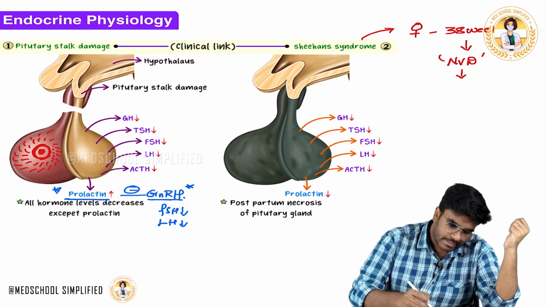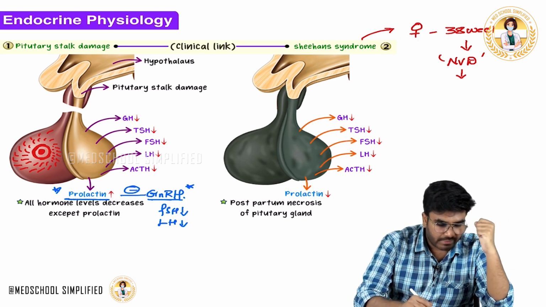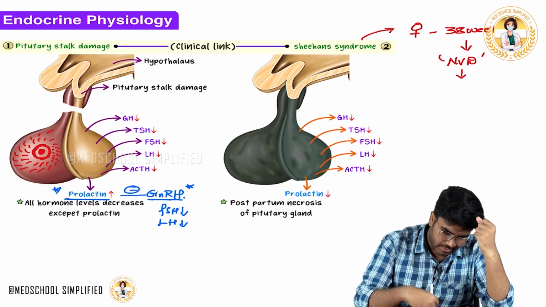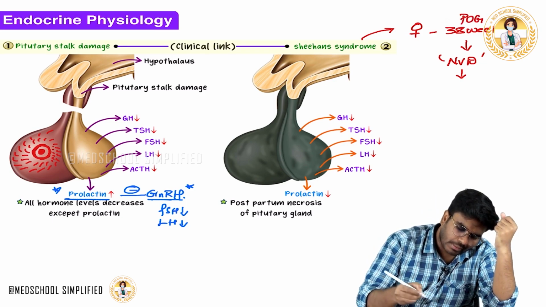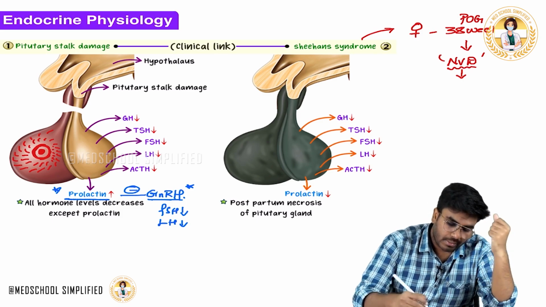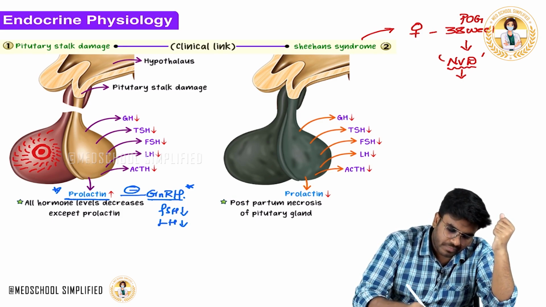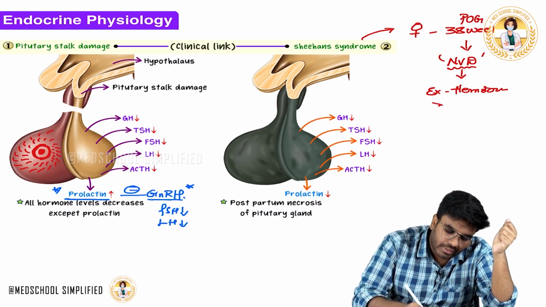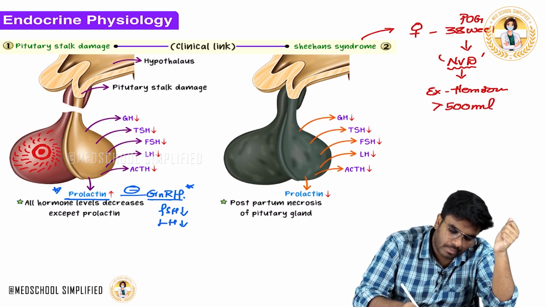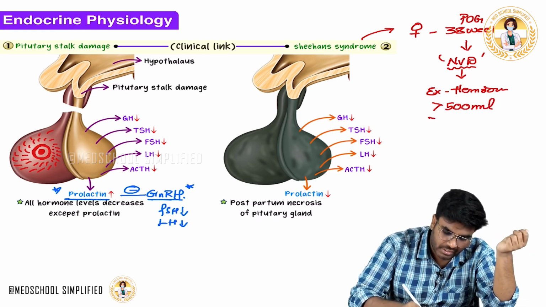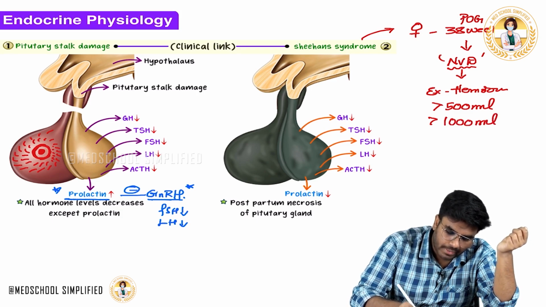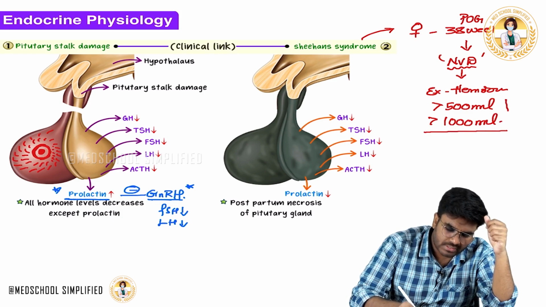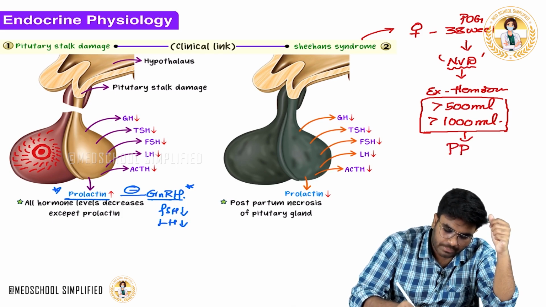So what I am trying to put in your mind is, this female has a period of gestation of 38 weeks. She goes through labor, a normal vaginal delivery. The baby is delivered, and now she goes into excessive hemorrhage. How much? In a normal vaginal delivery, more than 500 ml blood loss. If it is a C-section, more than 1000 ml, but no one actually follows this. Usually nowadays we say that more than 1000 ml blood loss is called postpartum hemorrhage.